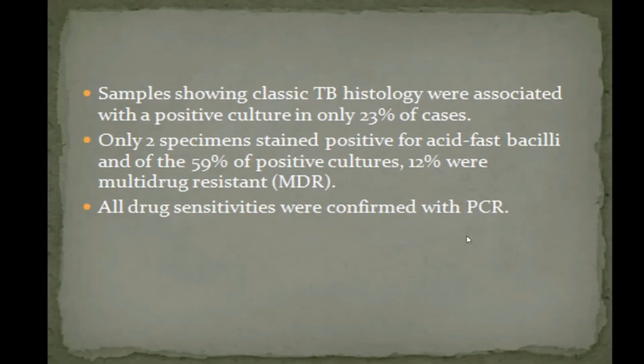Samples with classical TB history were associated with a positive culture in only 23% of cases. Only 2 specimens stained positive for AFB, of the 50% positive cultures, and 12% were multi-drug resistant. All drug sensitivities were confirmed with PCR. This is one of the studies that we have done here, where we found that it is important. Only in 23% might you get the mycobacteria. So it is important that we go for GeneXpert or molecular diagnostic tests rather than just going for culture. This is what I want to highlight.